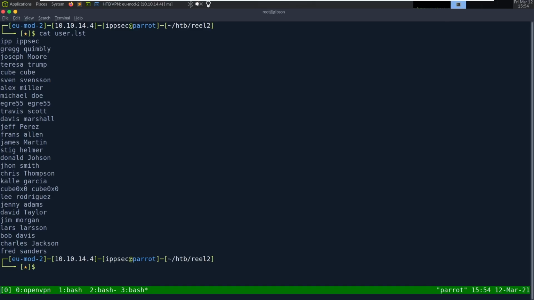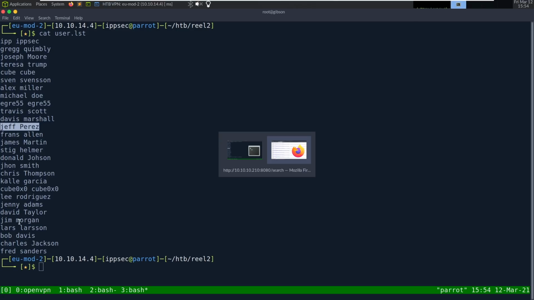Now, the next step is to take this list and convert it into valid usernames, because right now we have a space separating first name and last name, and that's almost never going to happen in a username. So if this was a server where I could enumerate valid usernames, I probably would start with one user and then try a bunch of formats. And then once I find the account structure, how they generally do names, I'd apply that one to them all. So I have a relatively small word list when it comes to users. But because I can't enumerate what is a valid username, I have to do it to all users.